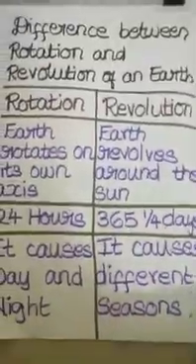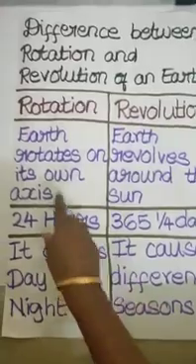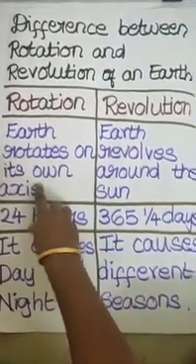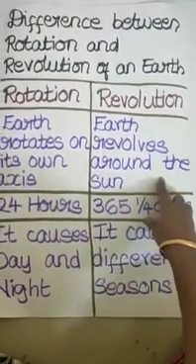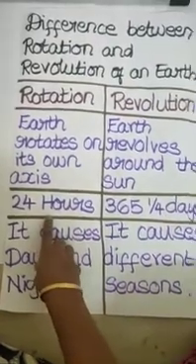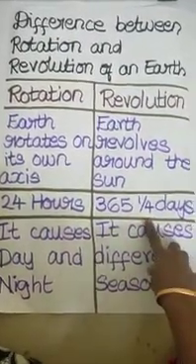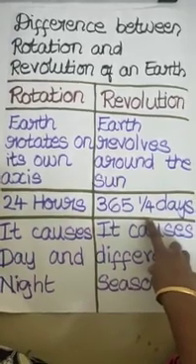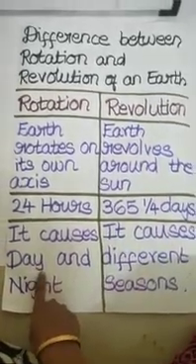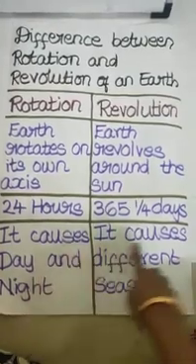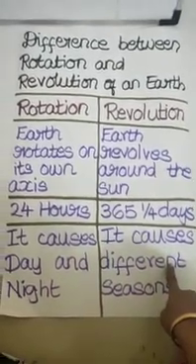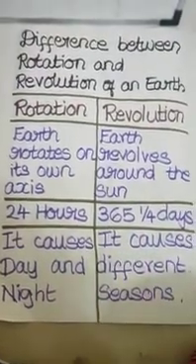These are the major differences between rotation and revolution. The Earth rotates on its own axis. The Earth revolves around the sun. It takes 24 hours to complete one rotation. It takes 365 and a quarter days to complete one revolution. Rotation causes day and night. Revolution causes different seasons. Thank you.